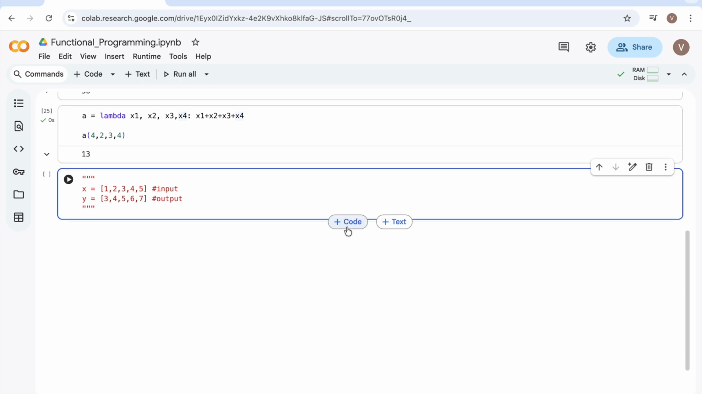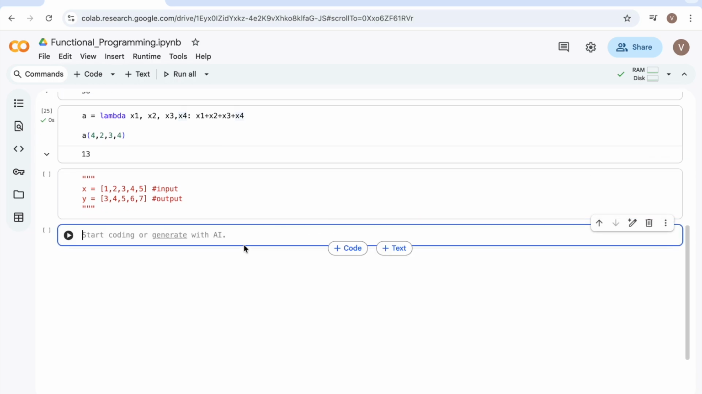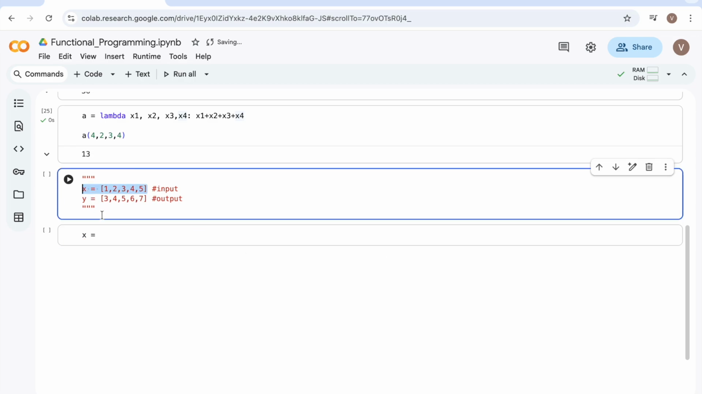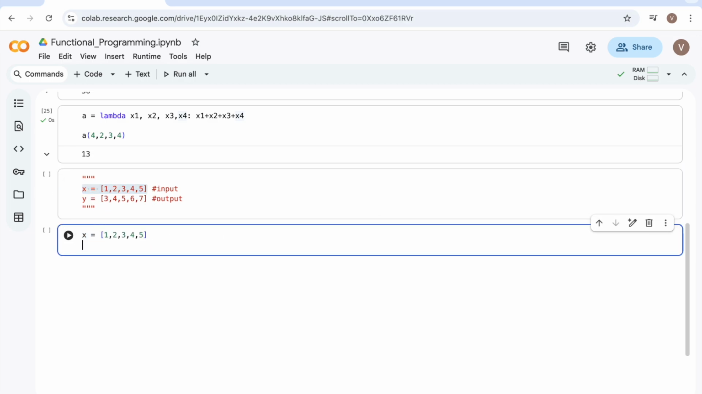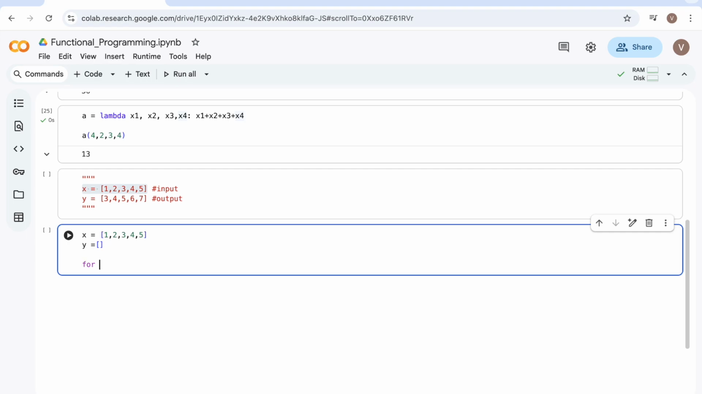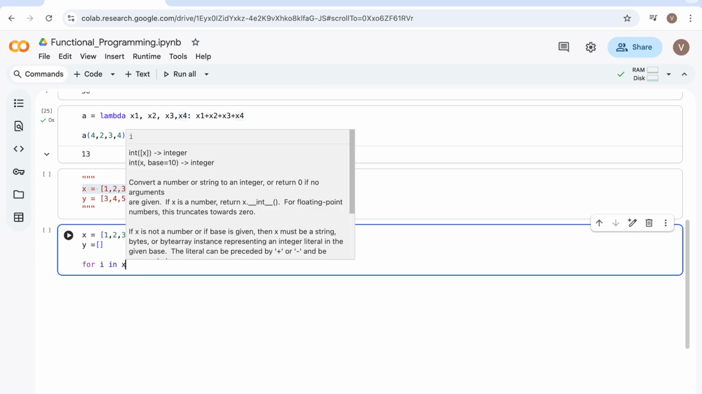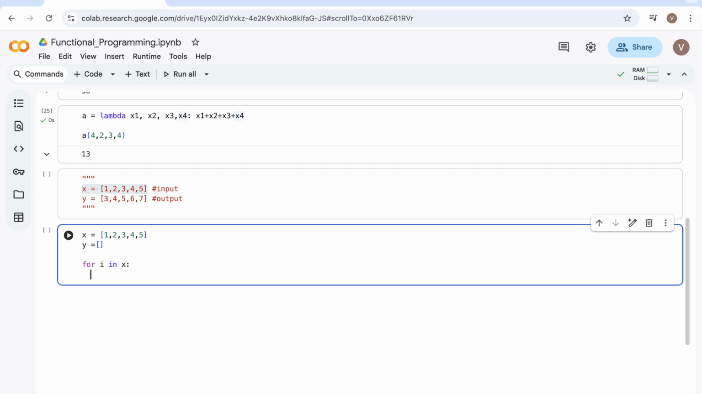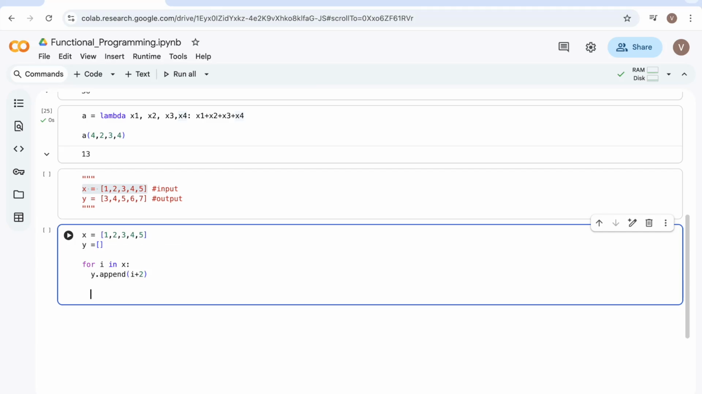So in general, I will write a program here for your understanding. x equal to, let me copy this. And then y equals an empty list, which is the output I'm expecting. For i in x, this x element I'm taking, and then what I will do is append i plus 2. Now next, I would like to print this.